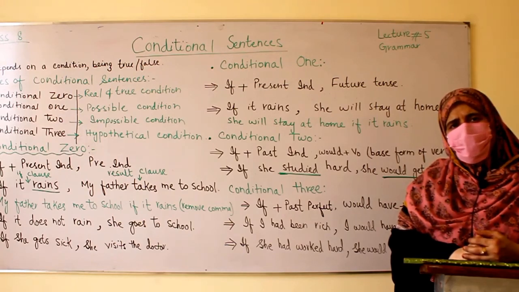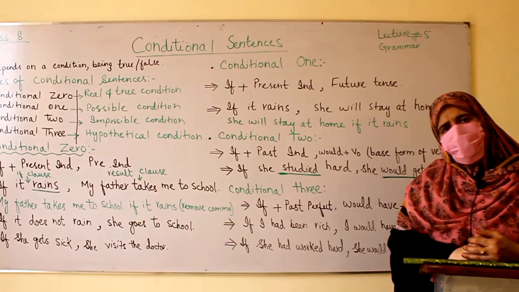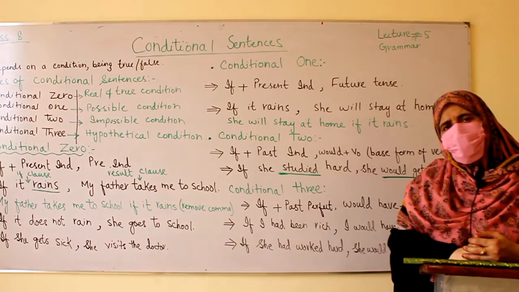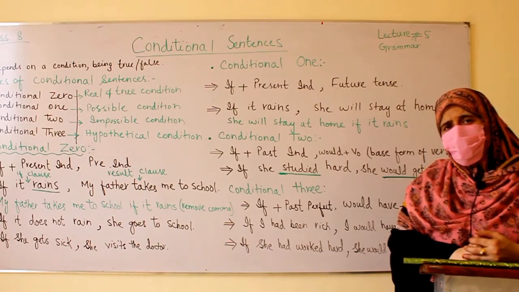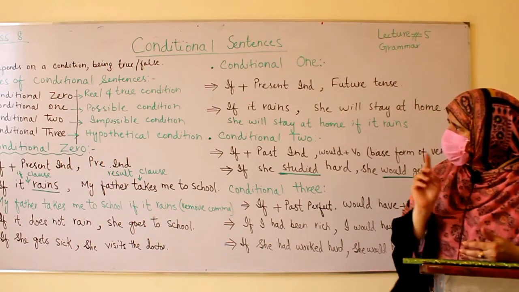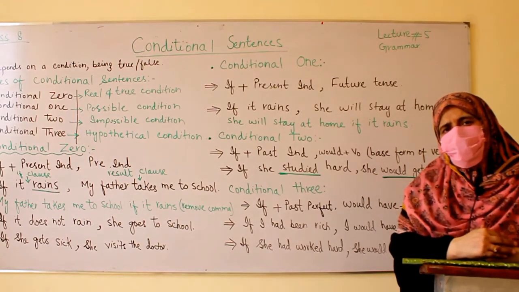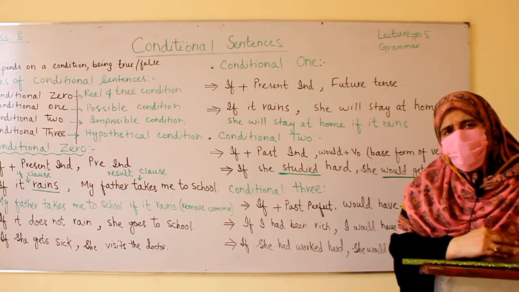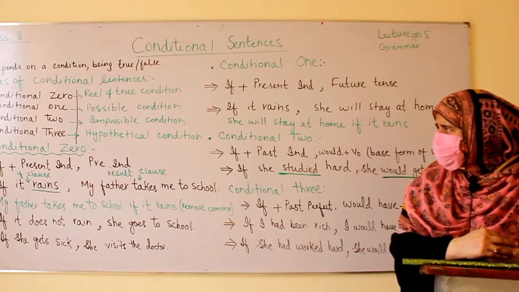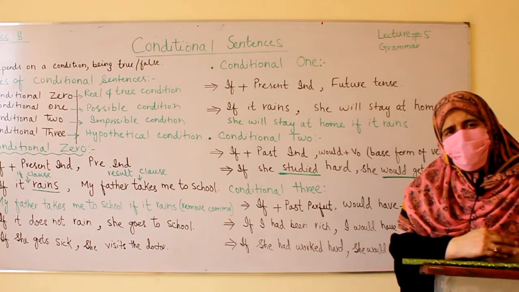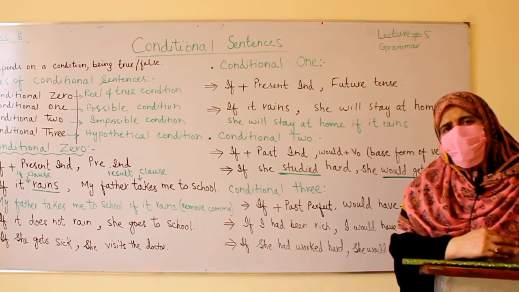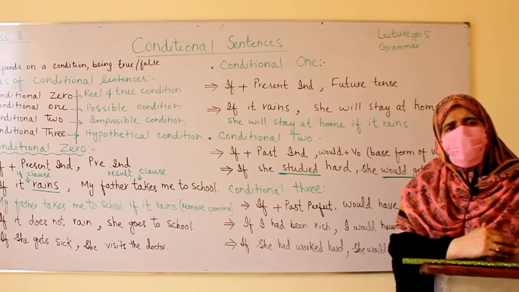We have 4 conditional sentences: conditional 0, 1, 2 and 3. Conditional 0 shows a real and true situation. Conditional 1 shows a possible situation. Conditional 2 shows an impossible situation. And conditional 3 shows a hypothetical condition.